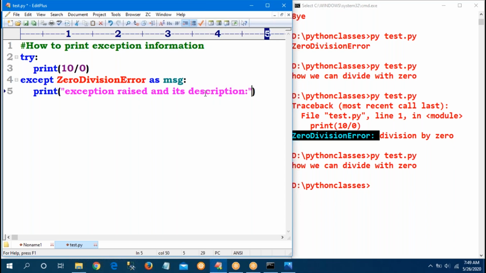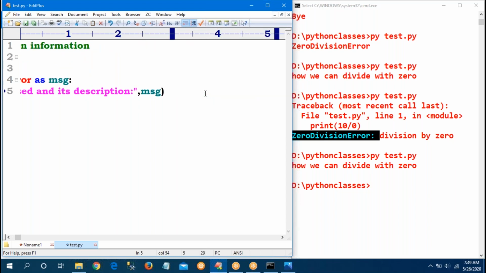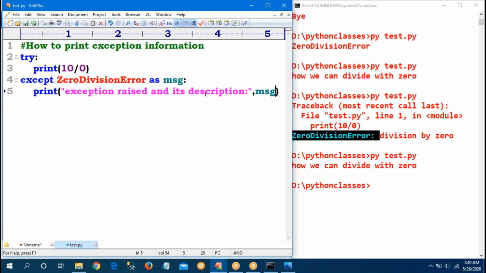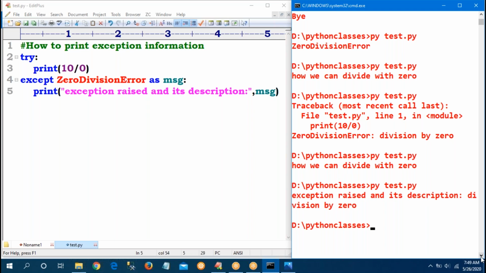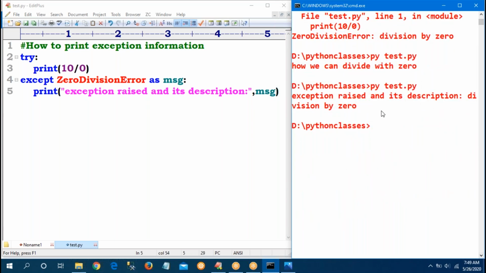Print that MSG. Sir, MSG is just a variable; you can use any variable name. See, observe. Sir, what am I getting? Exception raised and its description. I'm getting division by zero, the information which is provided by my class.